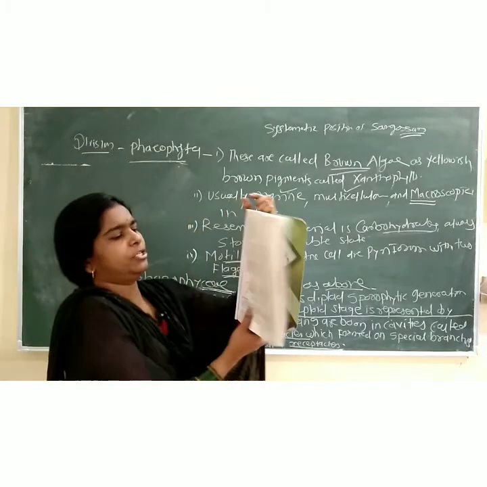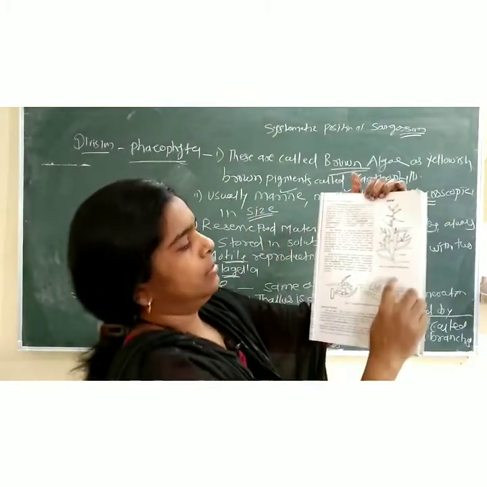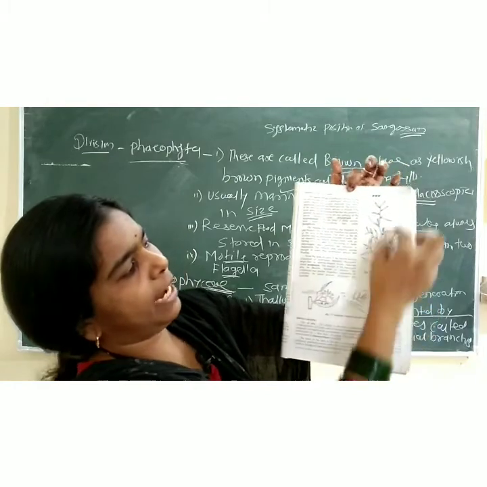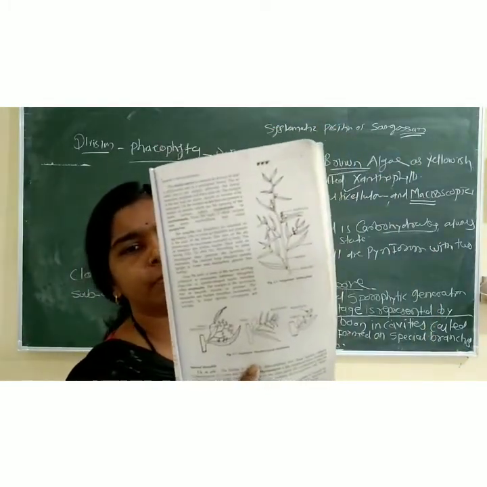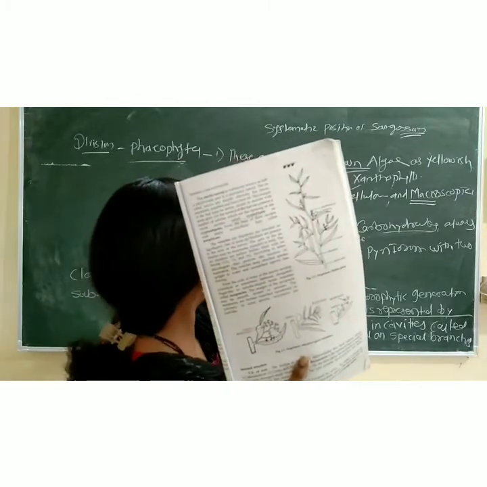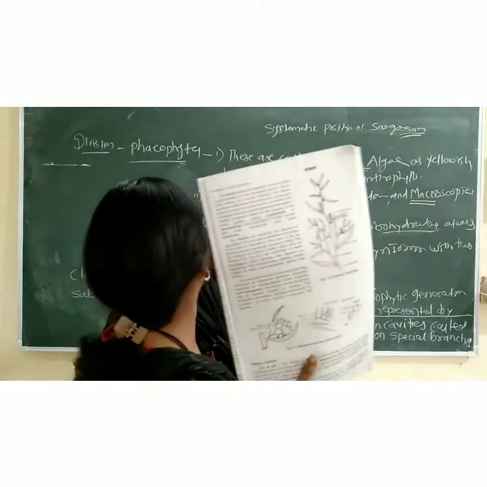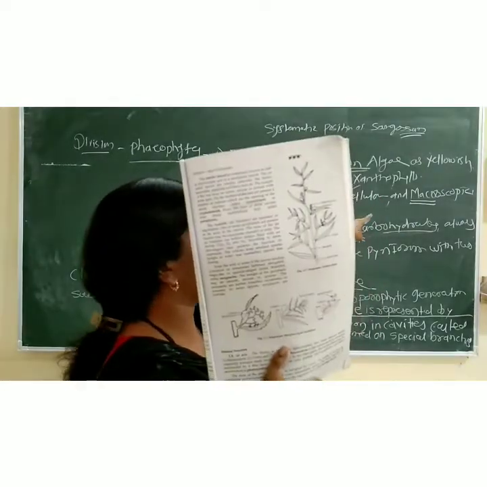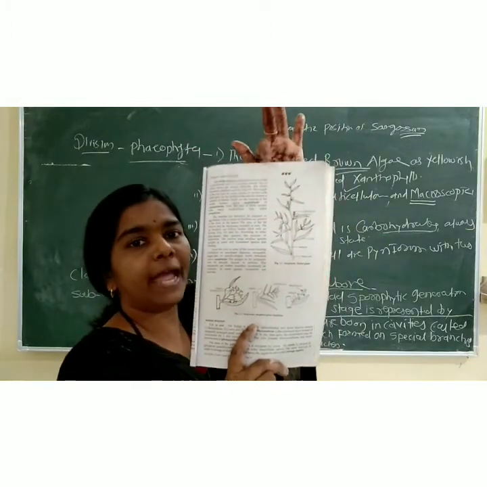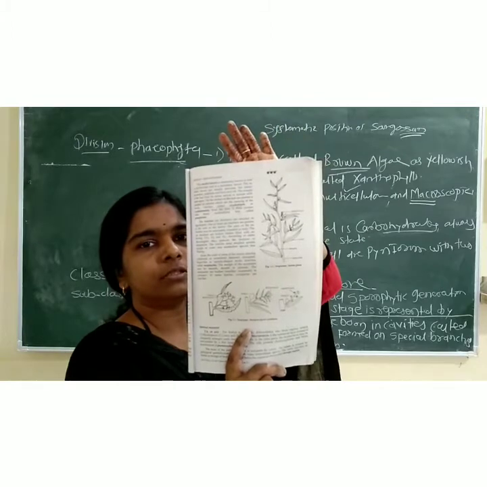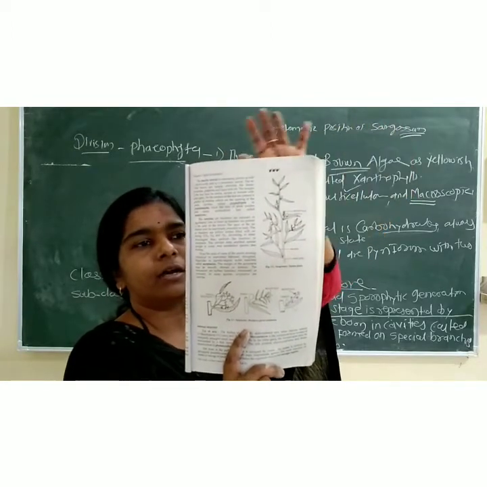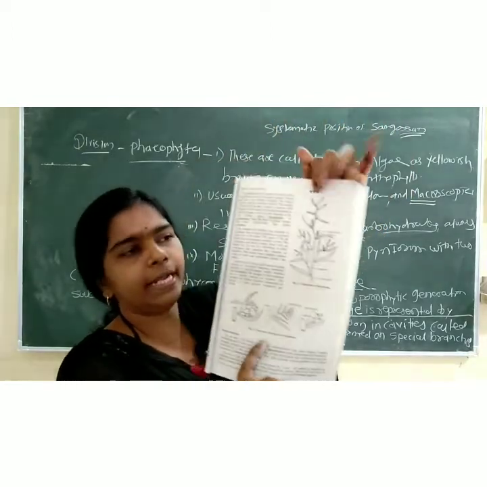I am showing the picture. Have the next point, that is the entire plant body. Look here, does it look like the angiospermic plant? That's why, look here, the first and second characters of the division Phaeophyta: macroscopic in size. Macro means we can observe it, does not require a microscope, right.